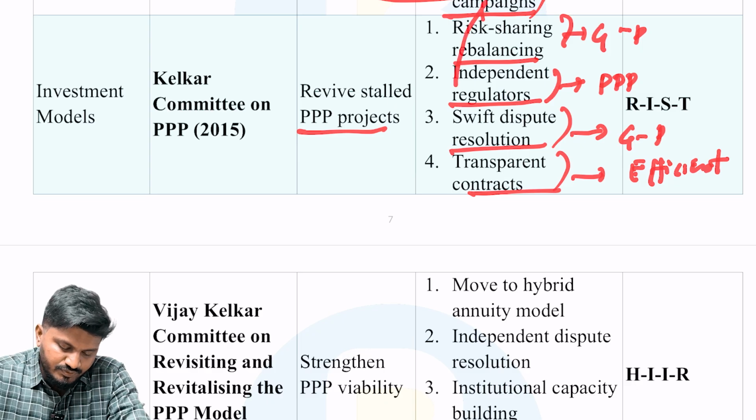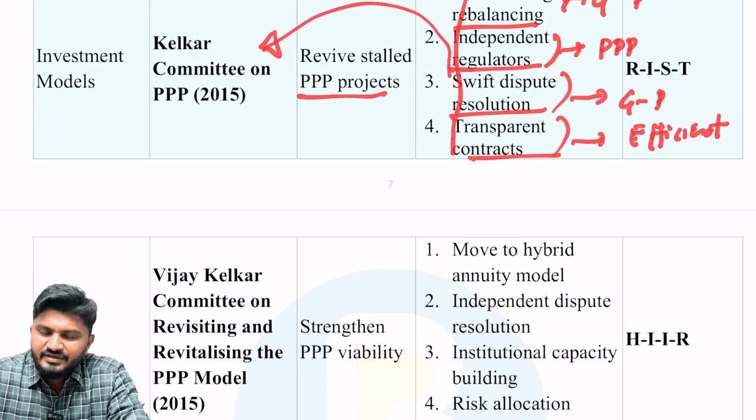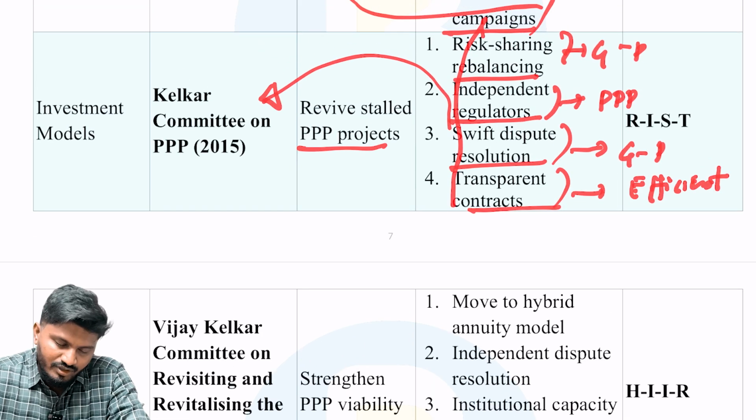All these recommendations were provided by Kelkar Committee, and they are still relevant to this day, because public-private partnership infrastructure is facing the same issues it was facing almost 10 years back.